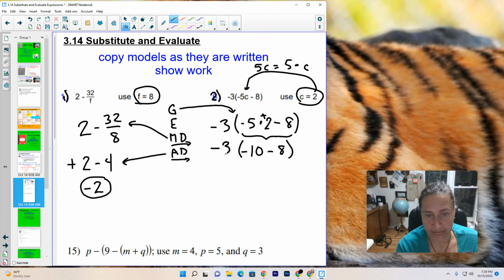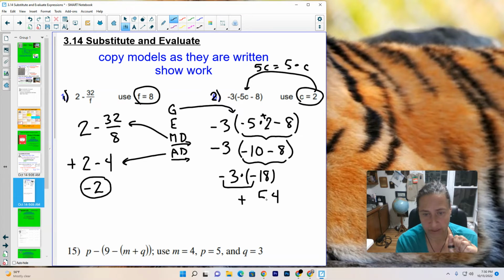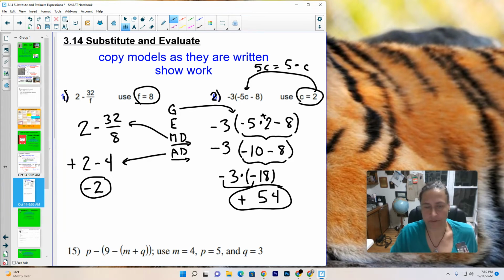We're going to keep that negative 3 in the front. Now we're still working inside our grouping symbol. Minus 10 minus 8, that's 10 bad guys and 8 more bad guys. That's a negative 18, still in parentheses. Because now what we need to remember is that the parentheses also mean multiplication. A negative and a negative is a positive. 3 times 18. 3 times 8 is 24, carry your 2. 3 times 1 is 3, 4, 5. That is my answer, positive 54.